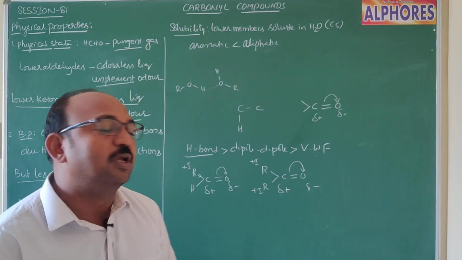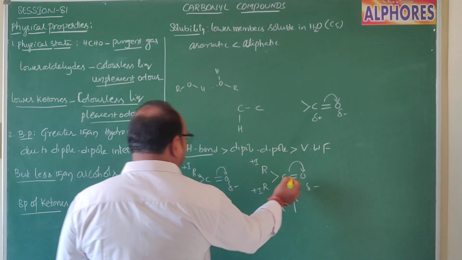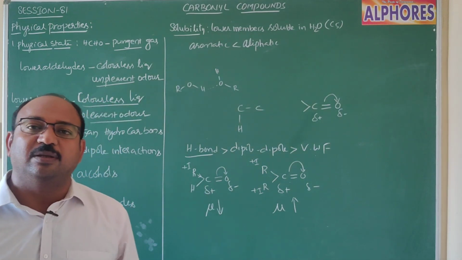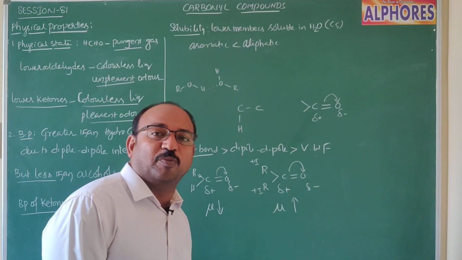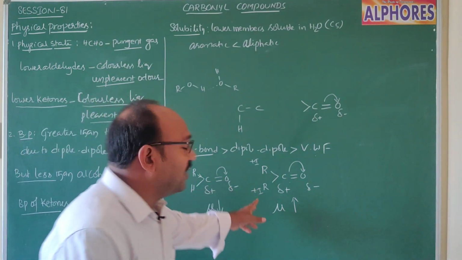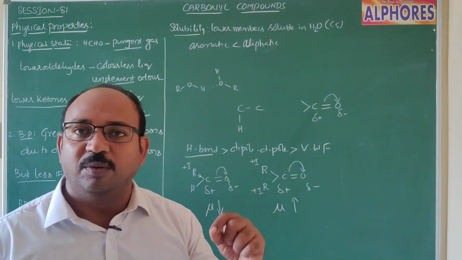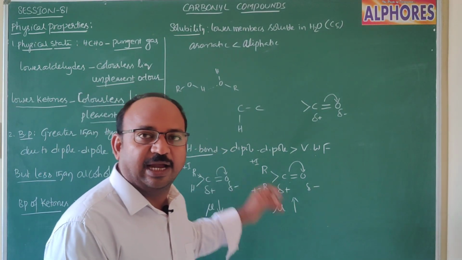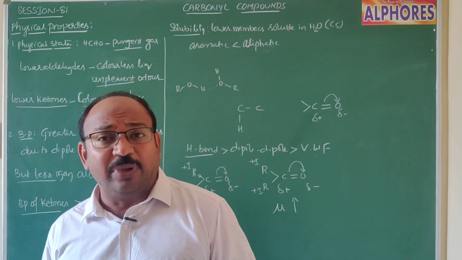Dipole moment is more. That's why ketones have a high dipole moment, and compared to this, aldehydes have less dipole moment. Because of more dipole moment, more dipole interactions exist, and because of less dipole moment, fewer dipole interactions exist. That's why, because of more dipole interactions, ketones have slightly higher boiling points. Ketones have a slightly higher boiling point than aldehydes.